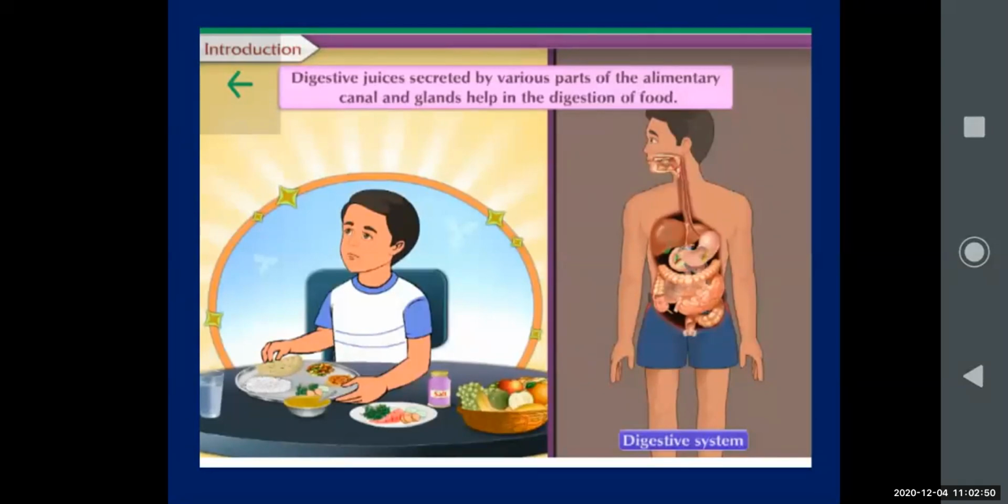And different kinds of glands also secrete digestive juices. So digestive juices and different glands help in the digestion of food, okay.